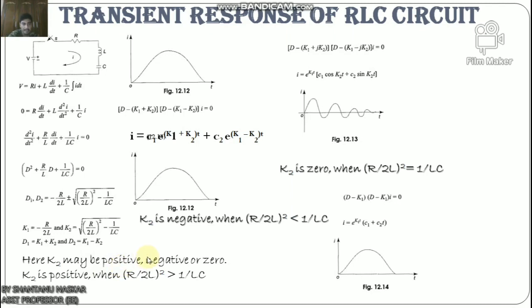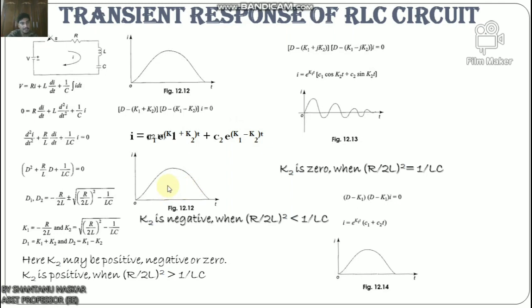The roots are real and unequal and give the overdamped response as shown in this figure. Now (D minus (k1 plus k2)) into (D minus (k1 minus k2)) I equals 0. The solution for the above equation is I equals c1 e to the power (k1 plus k2) t plus c2 e to the power (k1 minus k2) t. The current for the overdamped case is shown in this figure.